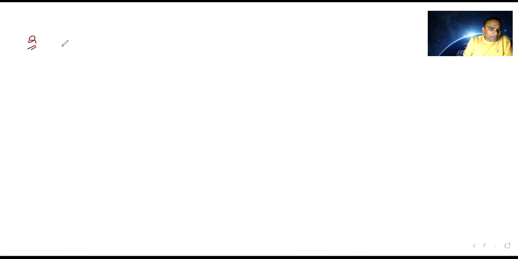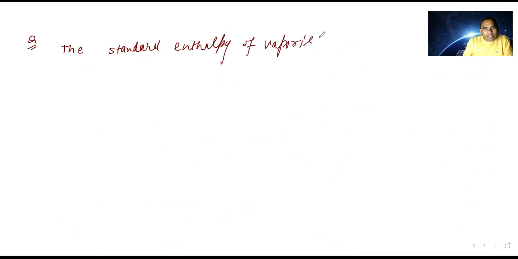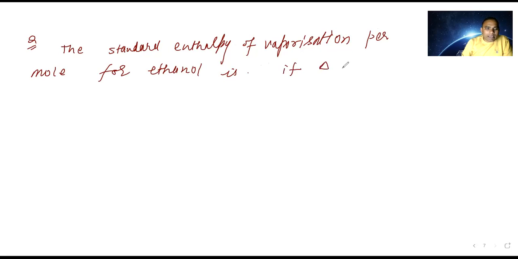They are saying the standard enthalpy of vaporization per mole for ethanol is, okay, enthalpy of vaporization is full stop, if delta S is 109.8 joule Kelvin inverse mole inverse at boiling point.